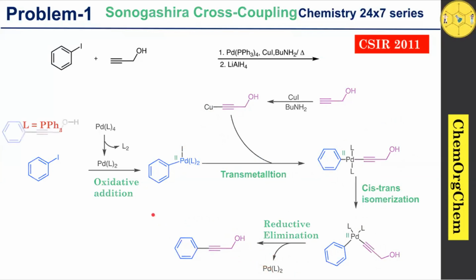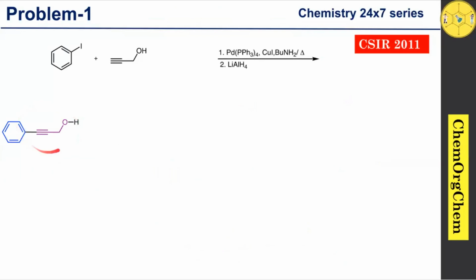So now this alcohol reacts with lithium aluminum hydride. We know that lithium aluminum hydride is a powerful reducing agent which can reduce a variety of functional groups, including alkynes. Here you can see that lithium aluminum hydride initially readily takes the proton from this hydroxy group, which kicks off hydrogen gas to produce this corresponding intermediate.